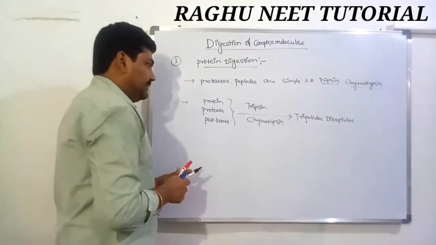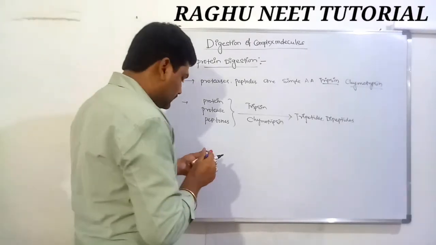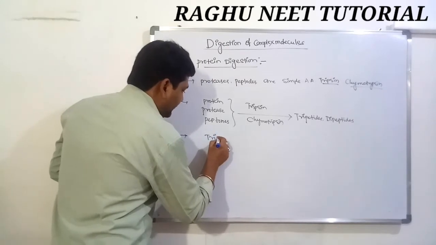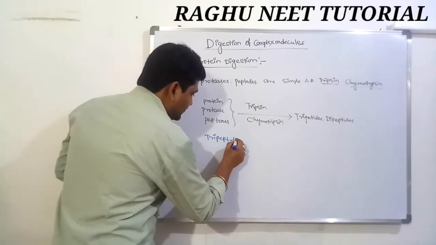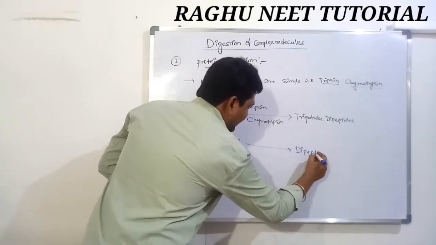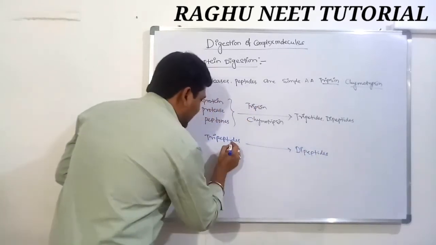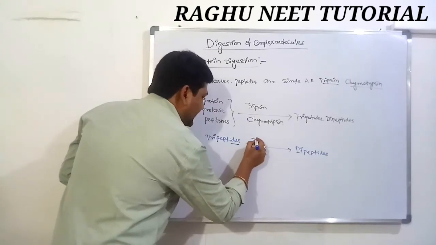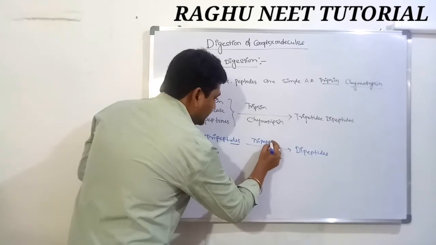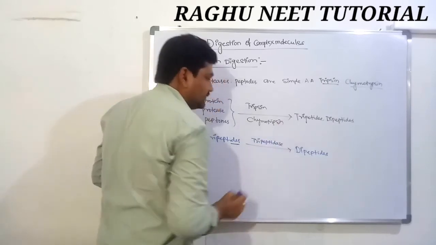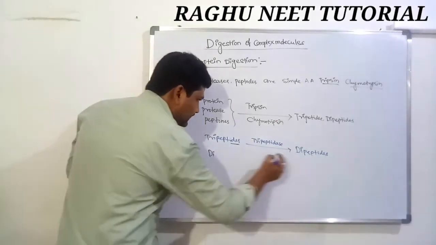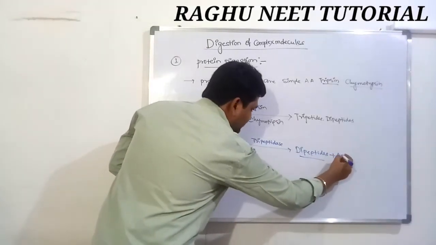Next one, the tripeptides and dipeptides. The tripeptides are converted into dipeptides in the presence of tripeptidase. Ase means enzyme. Tripeptidase, as well as dipeptides, tripeptides, and amino acids.